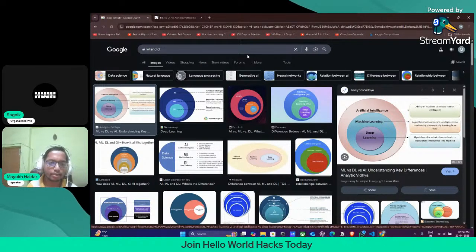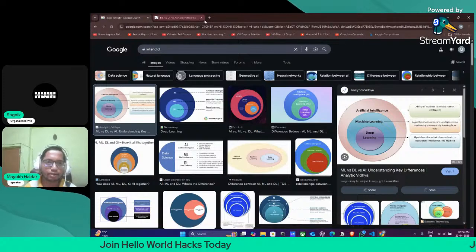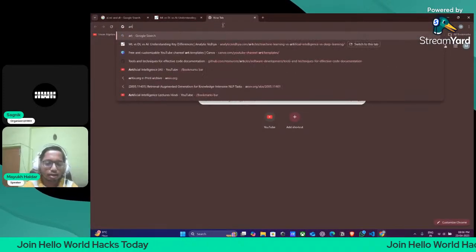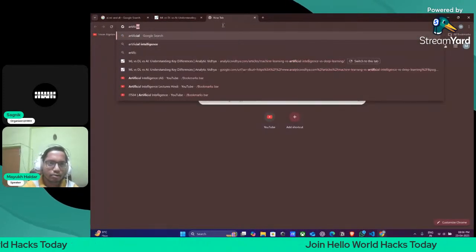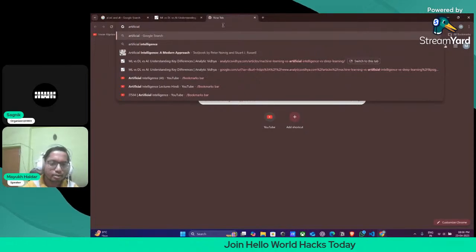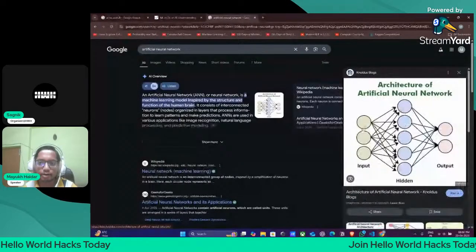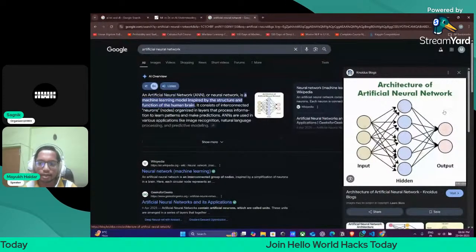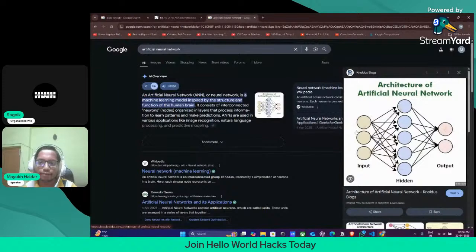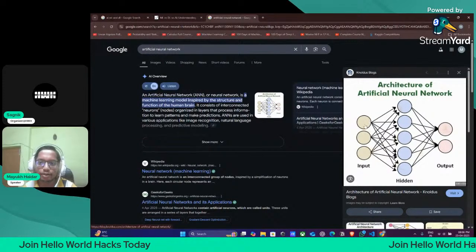So it is something like that of an artificial neural network. Let me show you one example here. Artificial neural networks. Like Google is the best companion for this kind of thing. See, here it is the input layer, it is the hidden layer or the middle layer, and this is the output layer. Every layer is interconnected with each other, and we will pass the data, and it will train on these kinds of data.